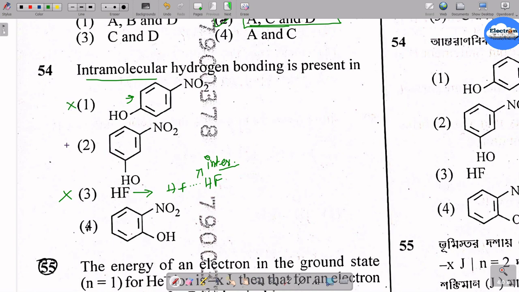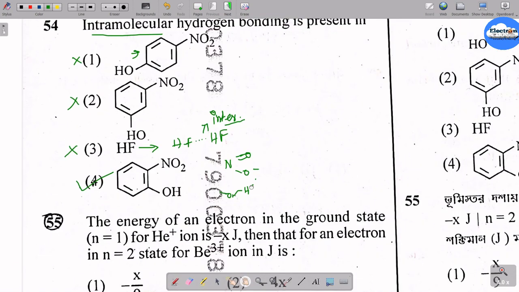And here in this case also it is inter, so the option should be 4, because here NO2 double bonded O minus will be hydrogen bonded with the OH fraction like this in the same molecule. So this is the answer. Okay, so let's move to the next question.